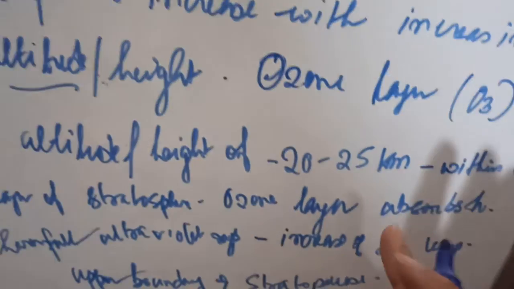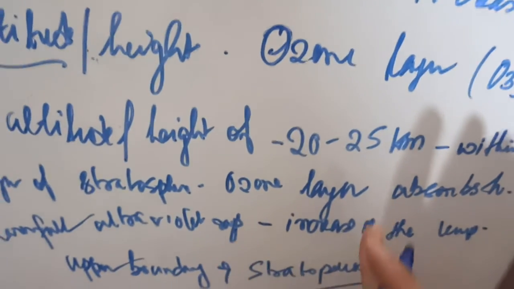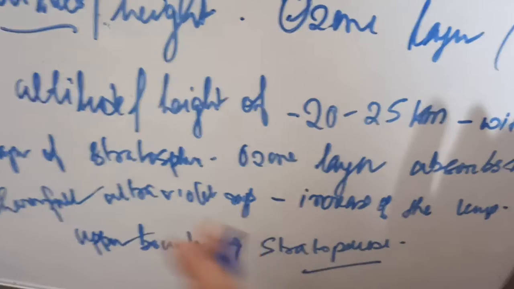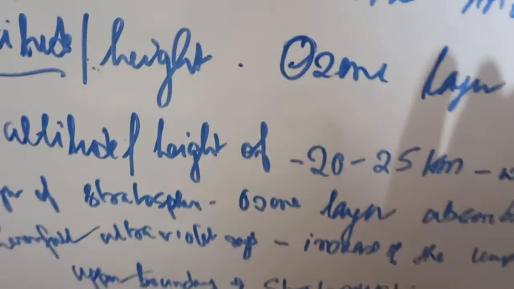Okay, so like the troposphere has the tropopause, there is also a boundary present in the uppermost part of the stratosphere, and we are calling it the stratopause. So this is the end of this video.